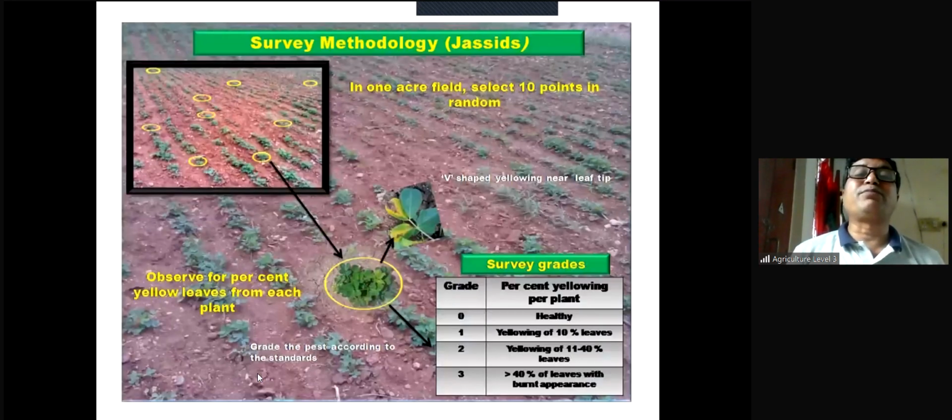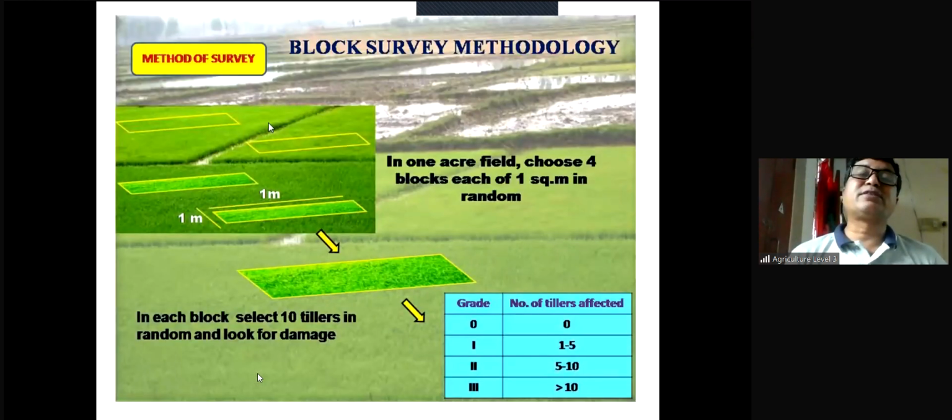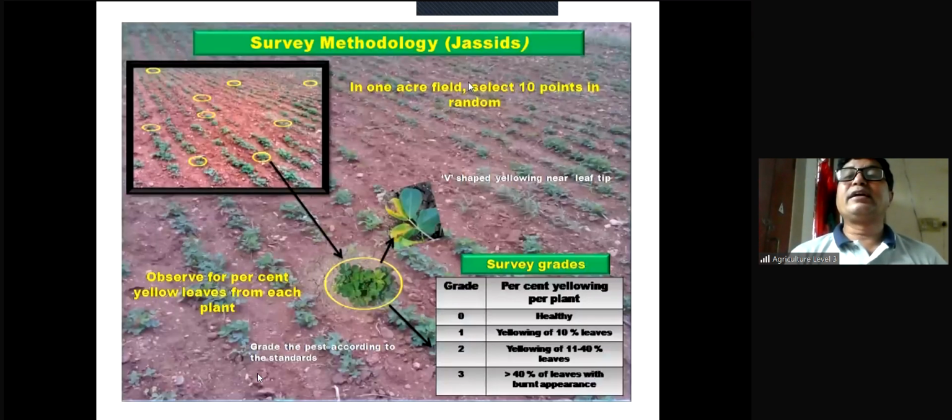Now, next one for the vegetables survey method. This is for the vegetables. In 1 acre field, select 10 points at random. The first one is the quadrant method or the block method because we selected the block. This is a point. We can say this point method or whatever. This is a big field of the vegetables. 10 points. 1, 2, 3, 4, 5, 6, 7, 8, 9, 10.